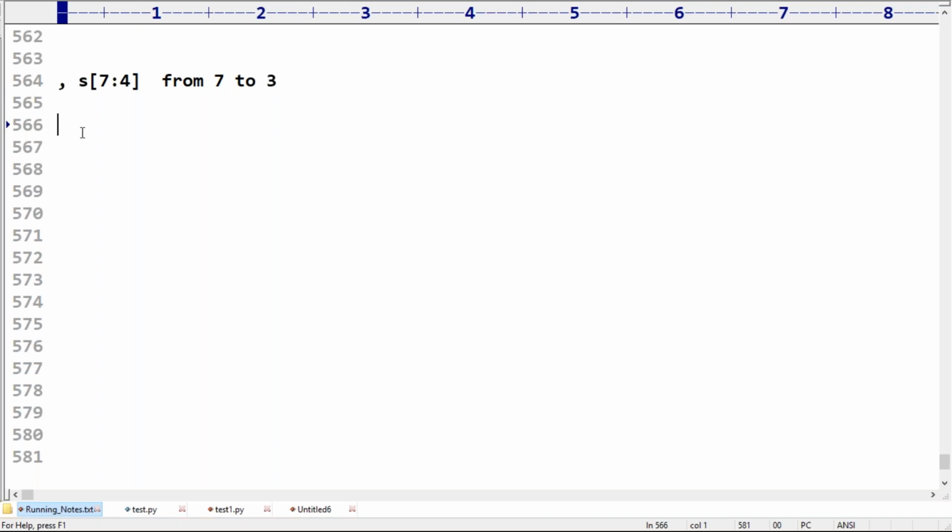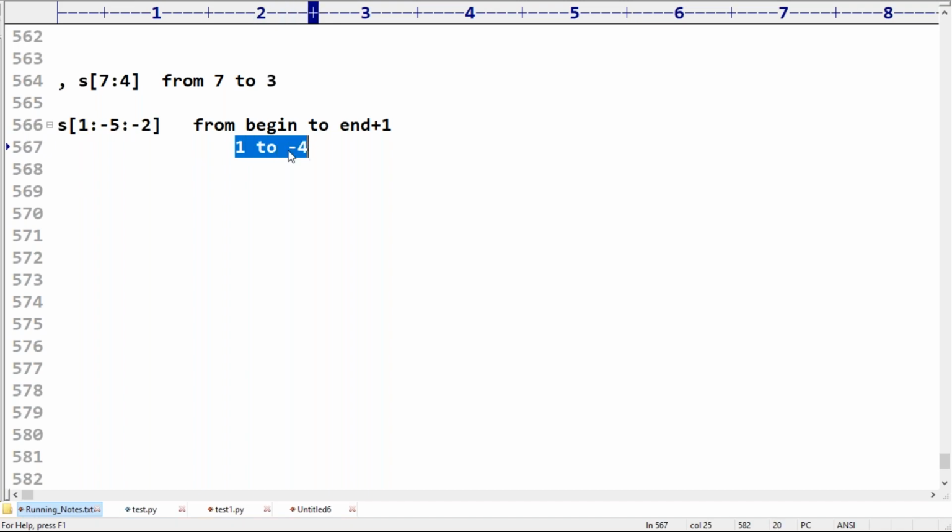Next, someone is asking about S[1:-5:-2]. Can you please observe this? Is it forward direction or backward direction? Backward. So from begin to end plus 1. So from 1 to -4. But every time you have to consider the second character.